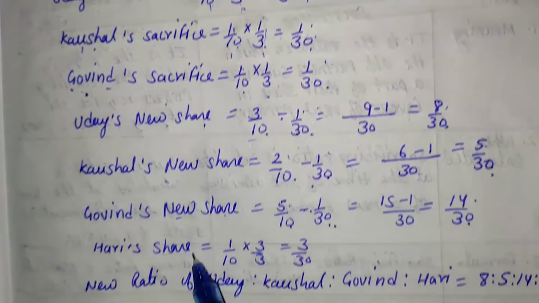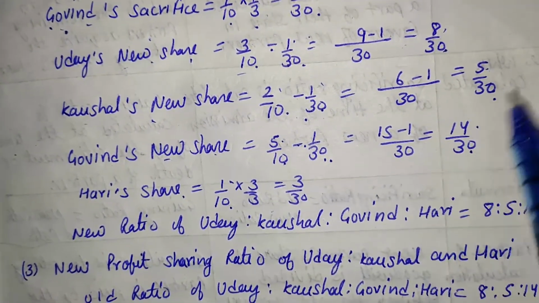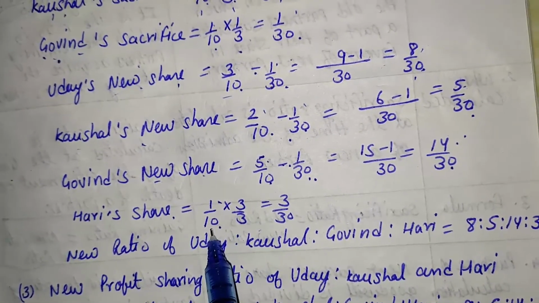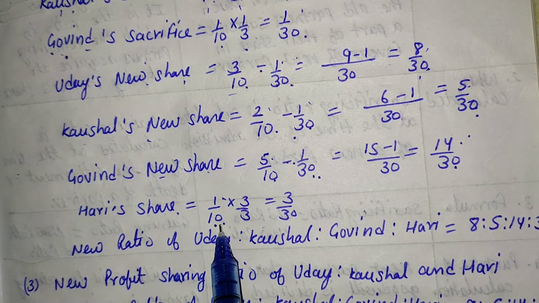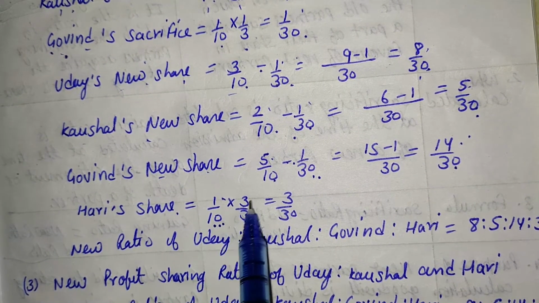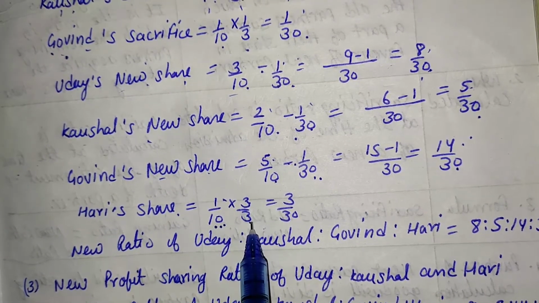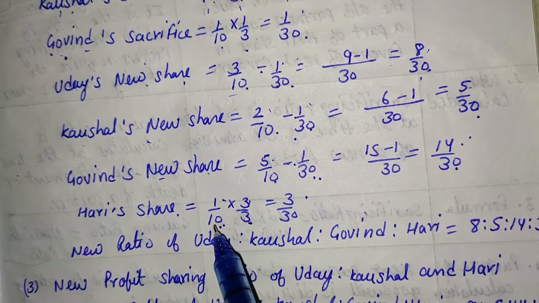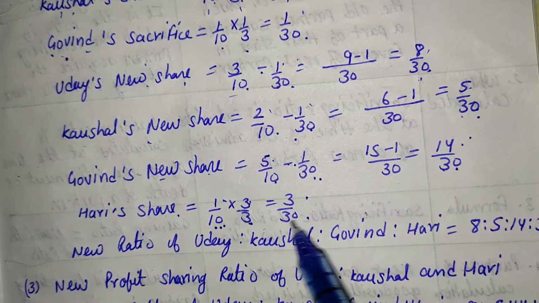And Hari is the new partner. And what is Hari's share? That is 1/10. All the partners' denominator is 30, but here the denominator is only 10. So we want to make that denominator 30. For this, we will have to multiply by 3 and divide by 3. So 3 into 1 is 3, and 10 into 3 is 30. Now the denominator is the same, 30.